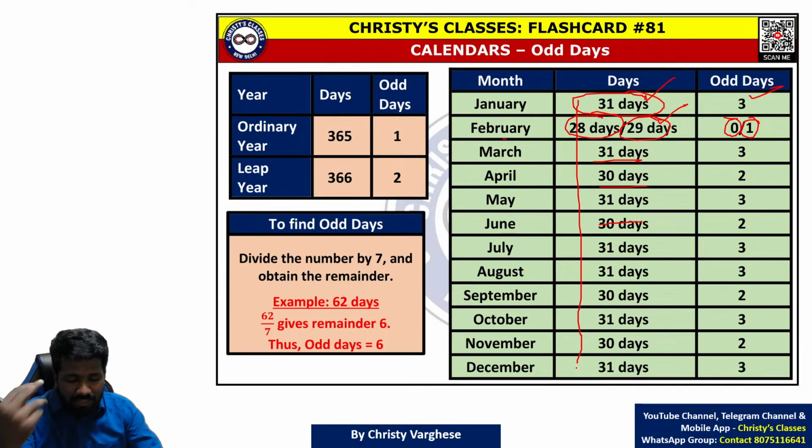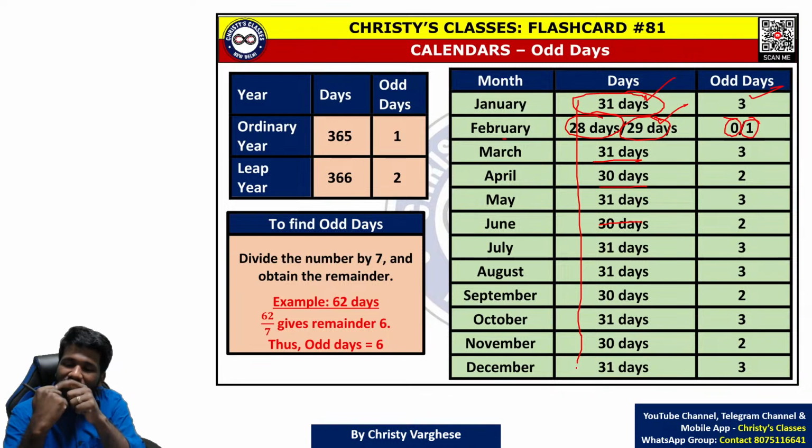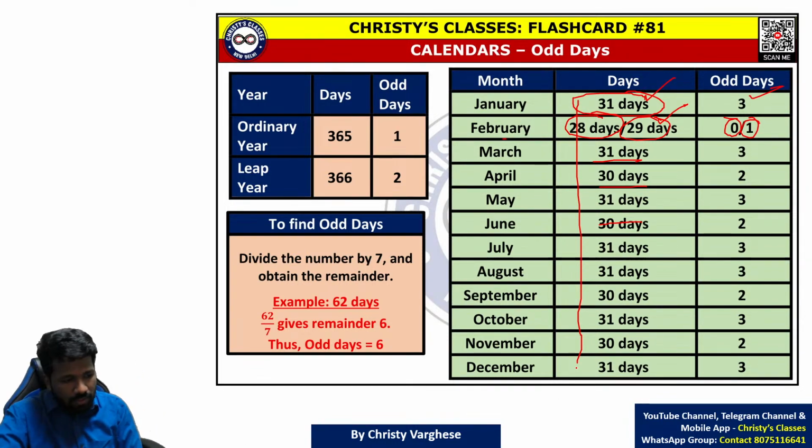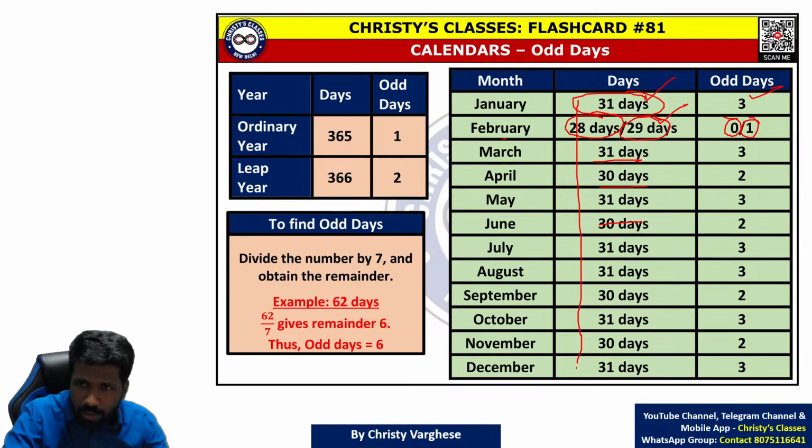Some people learn by heart the poem: 30 days has September, April, June and November. All the rest have 31, except February, the poem that you have learned in school. Or some people count it like 31, 30, 31, 30. Whatever way, you should know the number of days in the months. So that is the idea related to odd days.